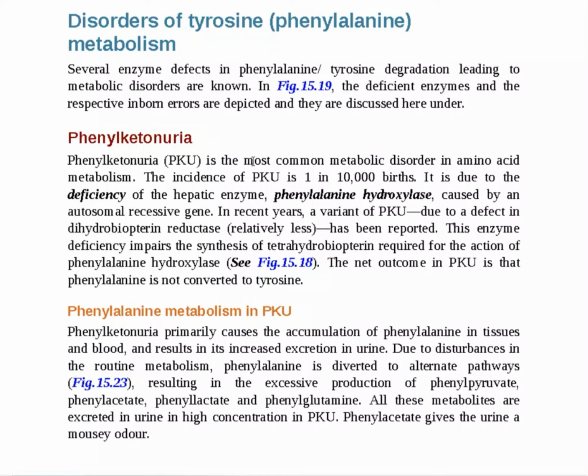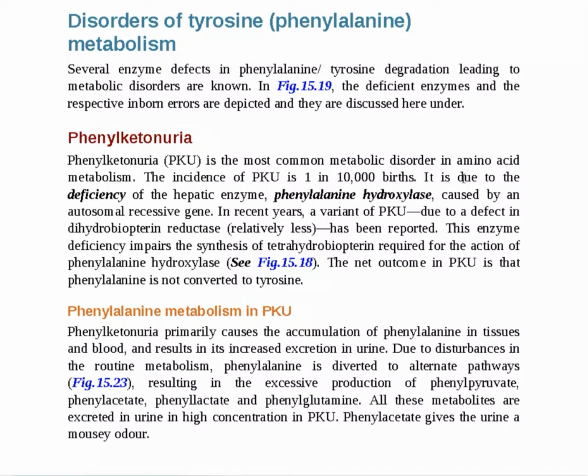As you know, several enzyme defects in phenylalanine and tyrosine degradation lead to metabolic disorders. The deficiencies of enzymes and the respective inborn errors are discussed here. Phenylketonuria is an important disorder. Phenylketonuria is PKU. It is the most common metabolic disorder in amino acid metabolism. The incidence of PKU is 1 in 10,000 births.